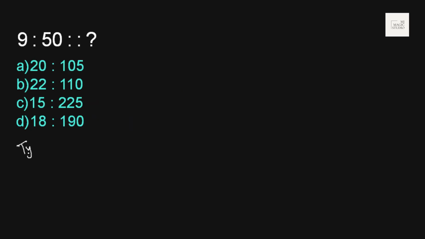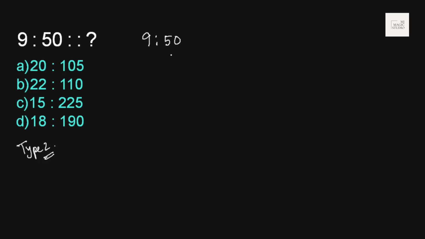Okay, this is again an example of type 2, where just a pair is given and we need to identify from the options which pair may fit in. Now 9 is to 50.